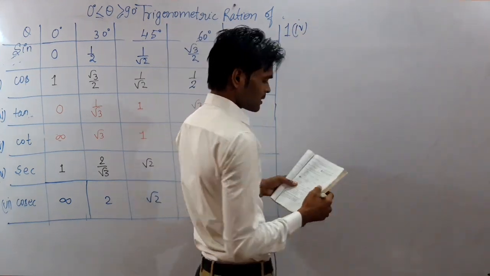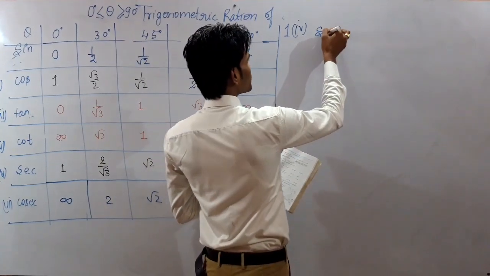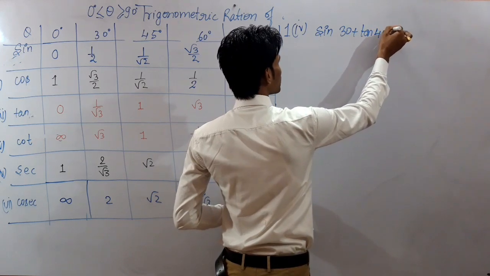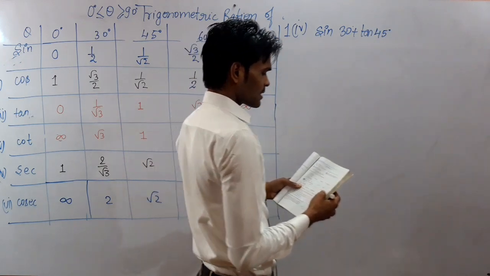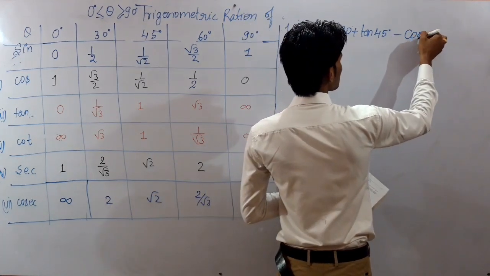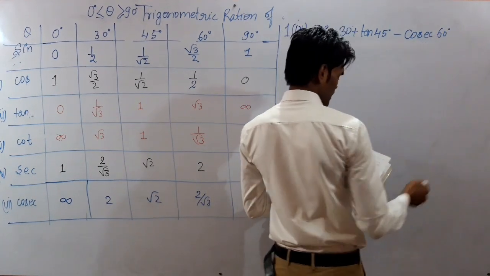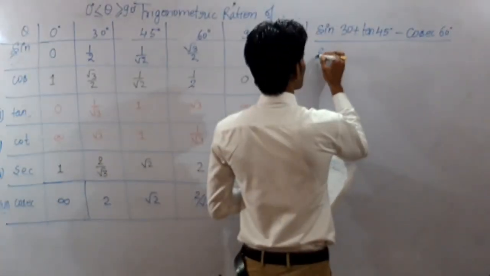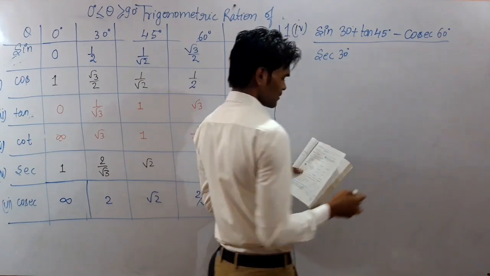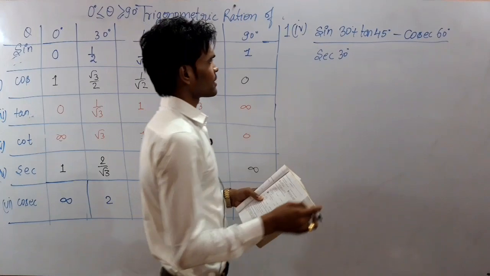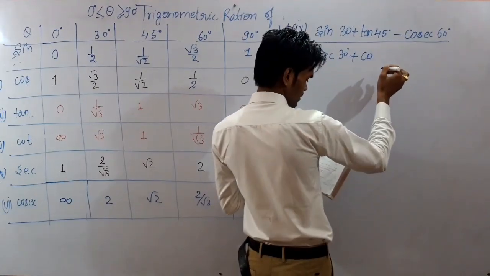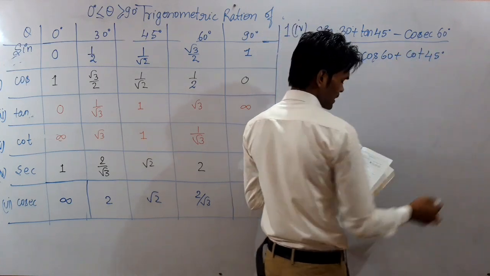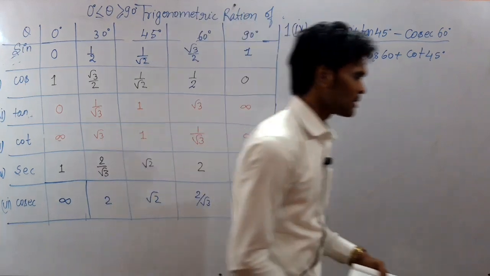Okay, it says that sin 30 plus tan 45 degree minus cosec 60 degree, whole upon sec 30 degree plus cos 60 plus cot 45. Is that clear? Now you need to put the values of this.